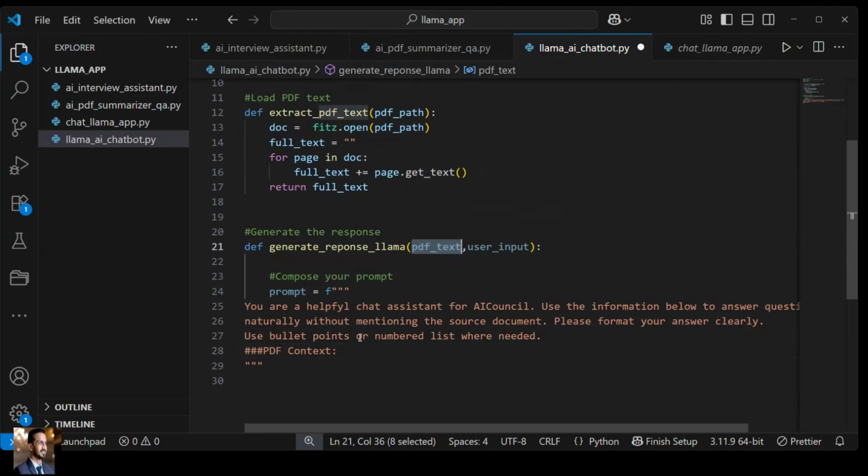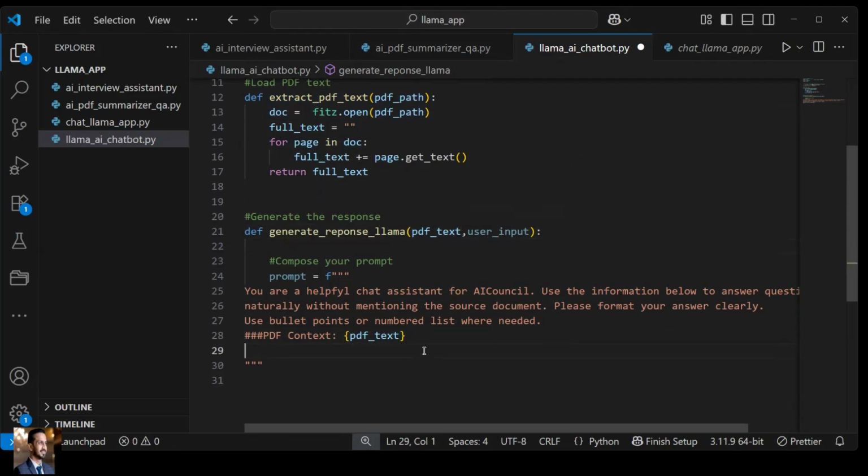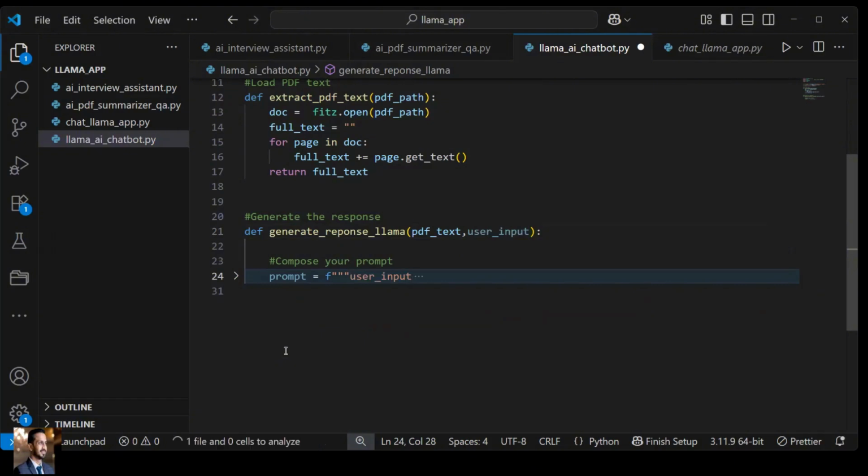When the text is extracted after we call this function, the output we will store in some variable, and that variable we will feed over here, so it will have the PDF text. Next, it will have the user input. What is the user input? That is the question that has been asked.